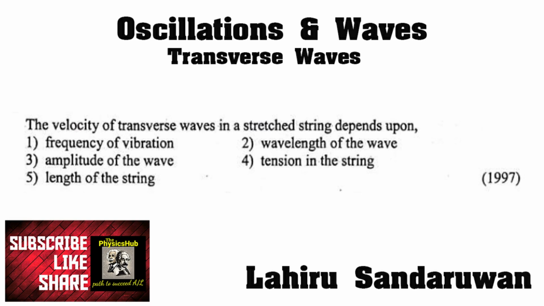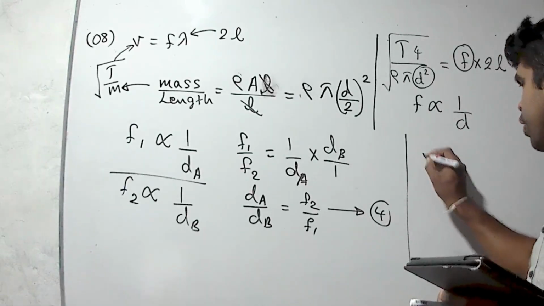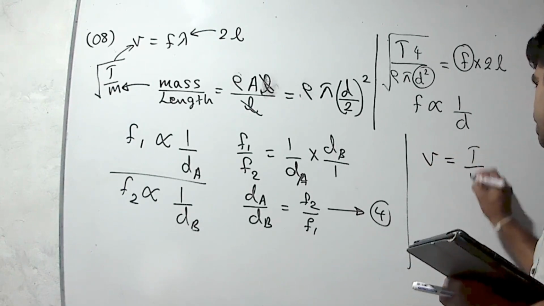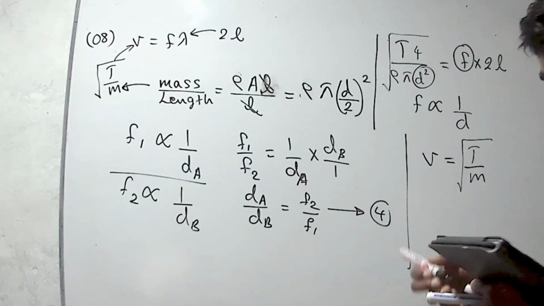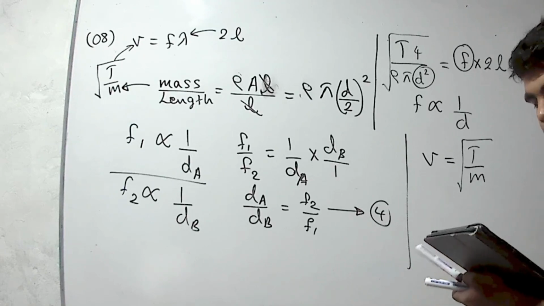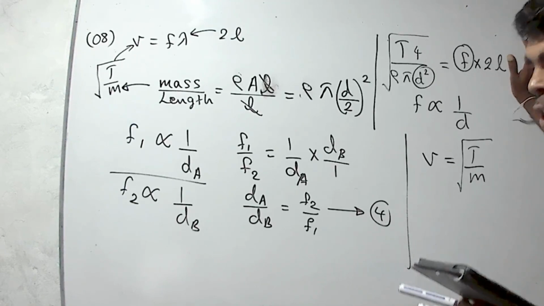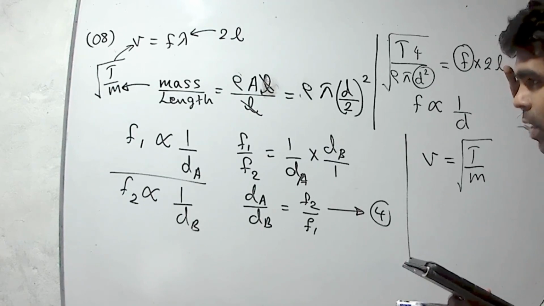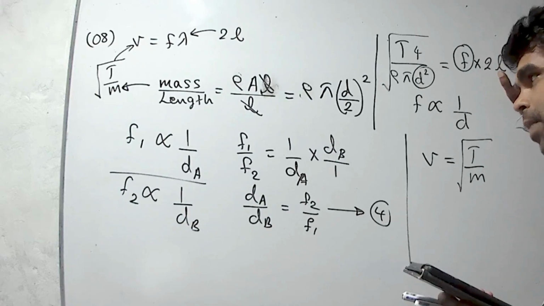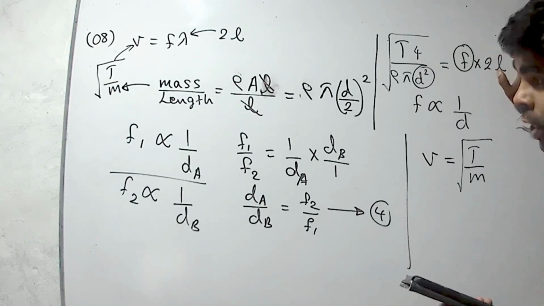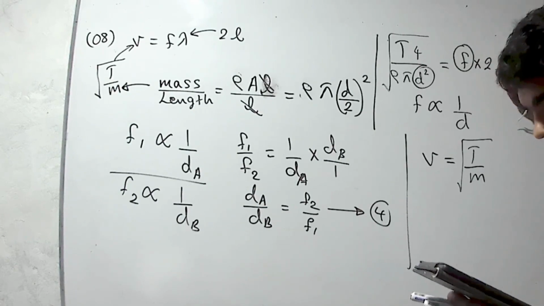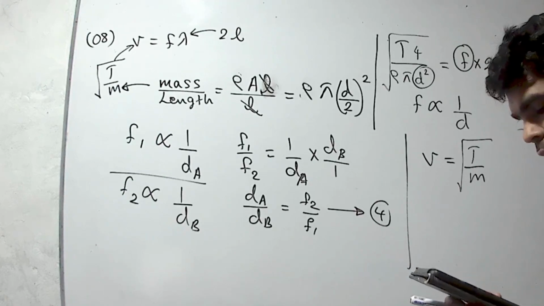The velocity of transverse waves in a stretched string depends on, we know that velocity of a transverse wave is square root of tension over linear density. Then the first statement they have given is frequency of vibration. No, it is depending only on the source. Frequency is depending only on the source. The velocity of the wave is not depending on frequency. Then the second one, wavelength. It is false.